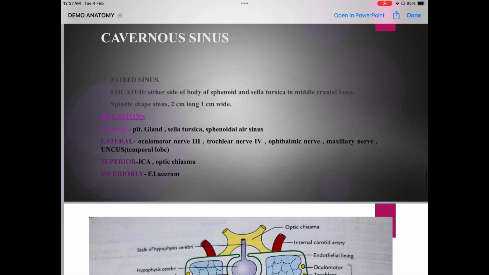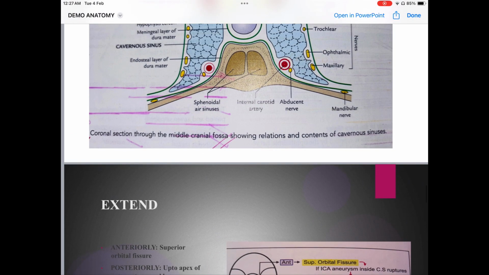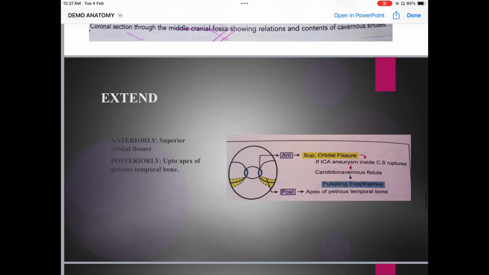So we have covered the intro of the cavernous sinus, what it is, its location, its relations, its diagram, and now we have reached the extent. Extent means how far it extends anteriorly and posteriorly. Anteriorly it is extending up to the superior orbital fissure, and posteriorly it is extending up to the apex of the petrous temporal bone.